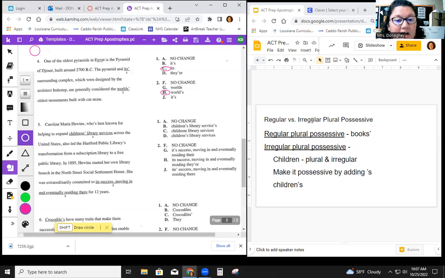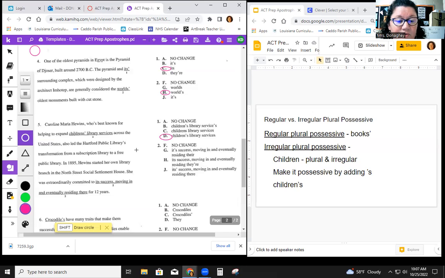When you look over here at your possibilities, that leaves us with B and D. The differences between answer B and answer D would be services. If we look at the word services, is there a noun after services in order for services to be possessive? There is not. Across is a preposition, so that wouldn't work. So that leaves us with D.